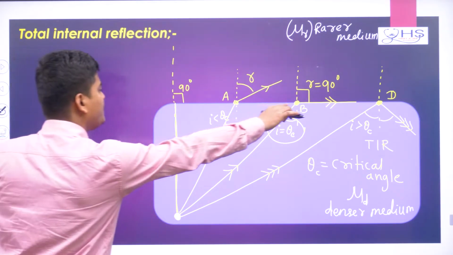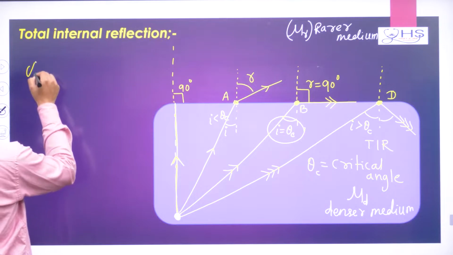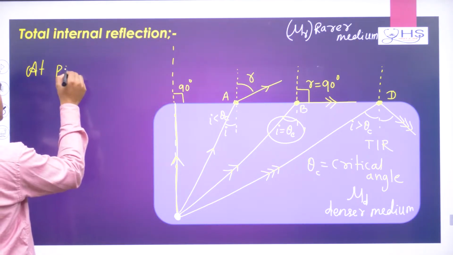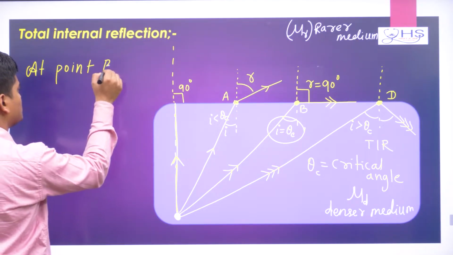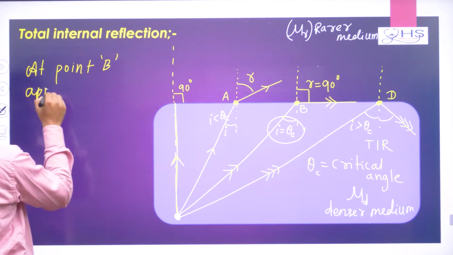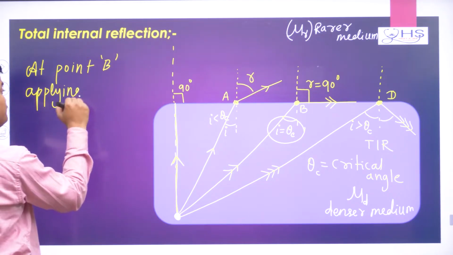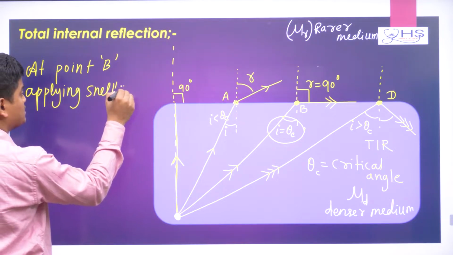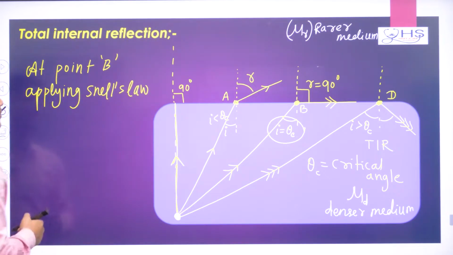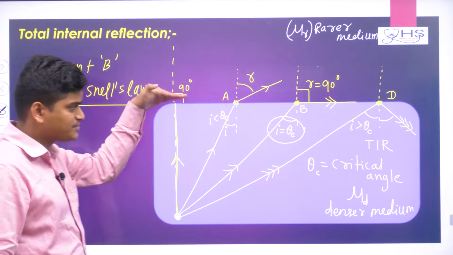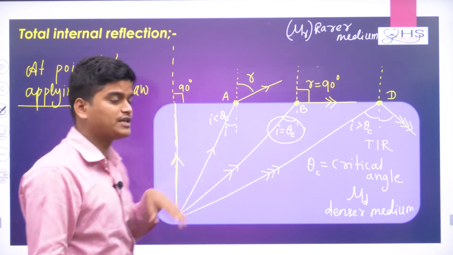So at this point B, if I check at point B, applying Snell's law, what can I get? At this boundary you are applying Snell's law.